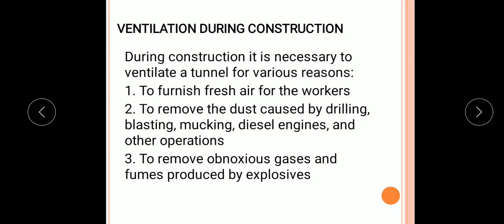So, ventilation during construction is necessary to ventilate a tunnel for various reasons, like to furnish fresh air for the workers. The second purpose is to remove the dust which is caused by drilling, blasting, mucking and diesel engines, etc. And to remove the obnoxious gases and fumes which are produced by the various explosives which are used at the time of blasting inside the tunnel.